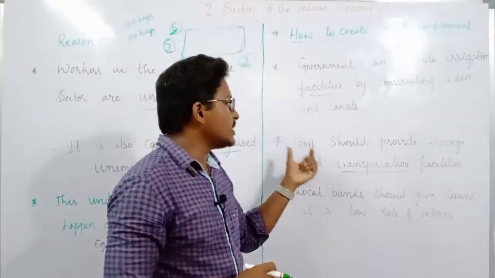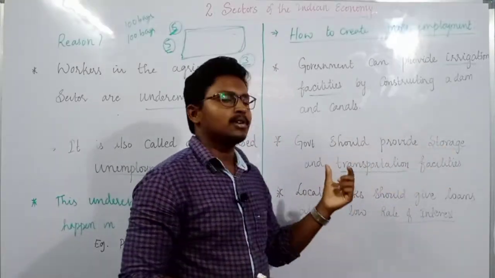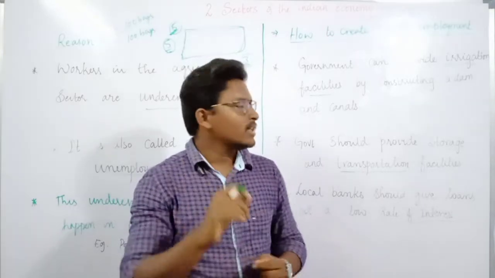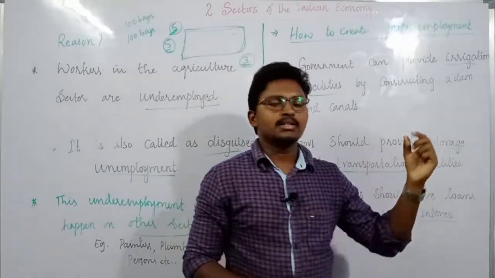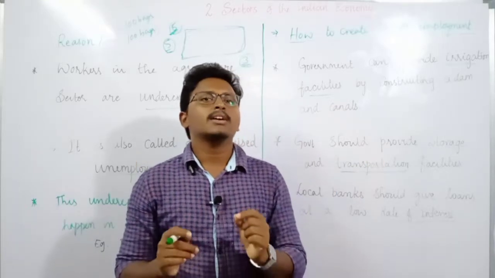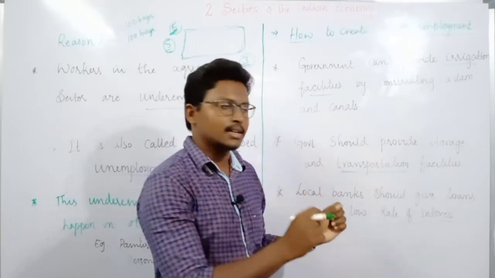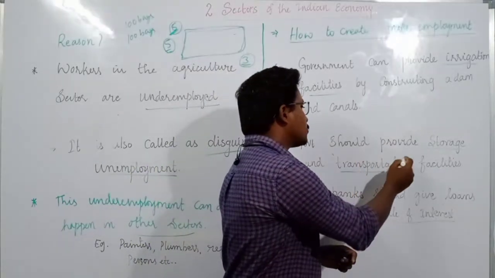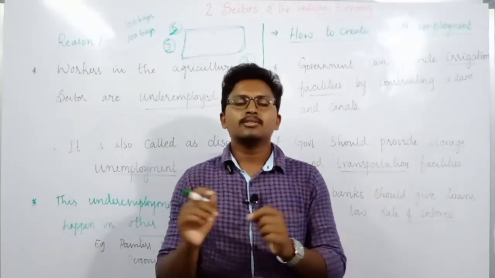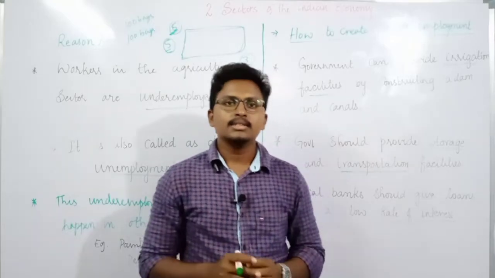Therefore, if the government invests money in providing storage and transportation facilities, there also we can create employment. How? By providing storage, we are creating employment. You are constructing a building, a cold storage, in which some labor is required. At the same time, in transportation, some people are required to transport goods from one place to another. So like this, here also some kind of employment is generated.